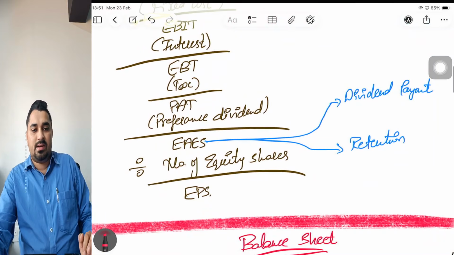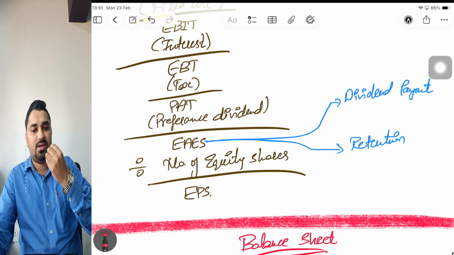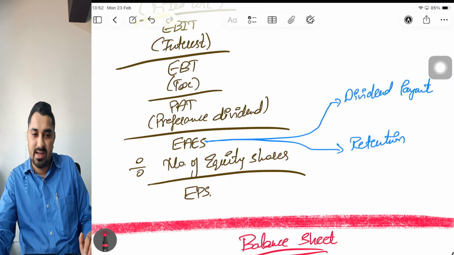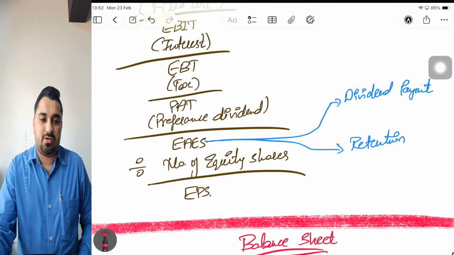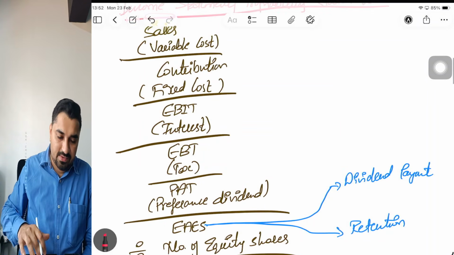And whatever earnings are available to equity shareholders, again the company has two choices: either it can pay out all the earnings as dividend to the equity shareholders, or it may not pay dividend and maintain everything as reserves and surplus. That is the retention ratio. So profits can be paid out as dividends or the company can retain the same. This is the profitability statement.